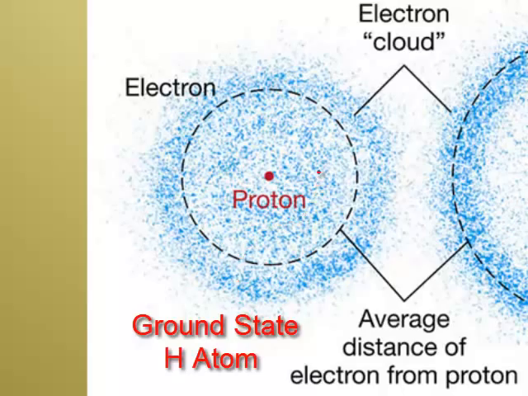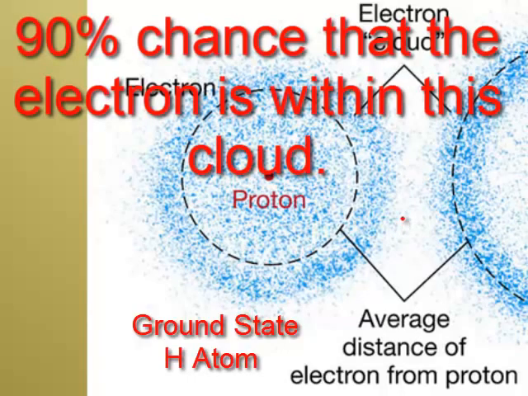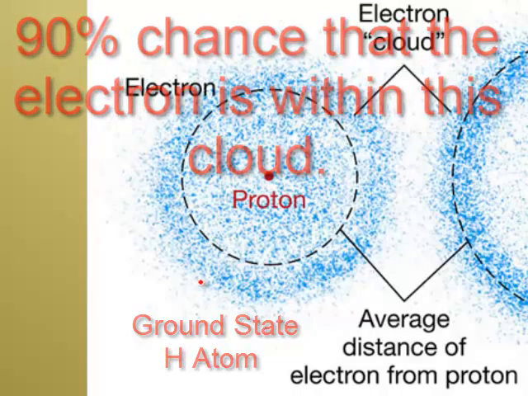And this is the atom in its ground state over here on the left. So that's a hydrogen atom in its ground state, because notice there's only one proton. And notice that the electron is in a cloud. It's kind of fuzzy. Where's the probability of an electron being in that circular thing? Yeah, 90% chance of being in the circle, because humans put a circle on it. We see that as a sphere, but it's kind of fuzzy at the edges. I think that's why they call it a cloud, because clouds are fuzzy.